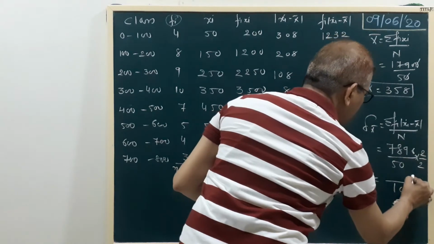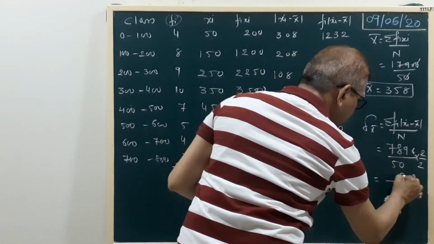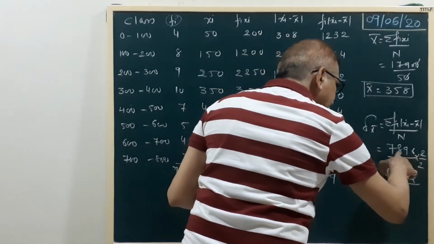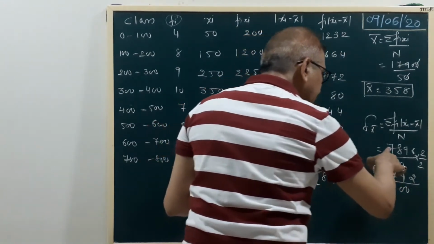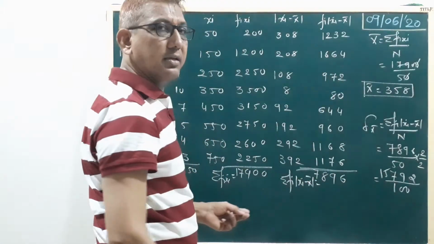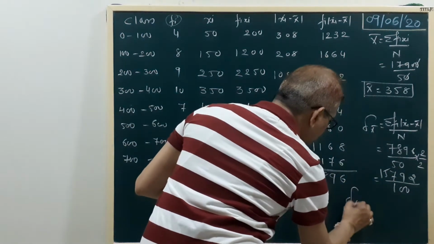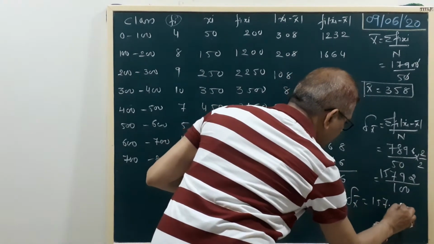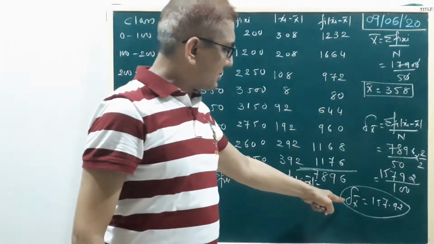Now multiply by 2. 2 6s are 12. 2 9s are 18 plus 1, 19. 1 carry on. 2 8s are 16 plus 1, 17. 1 carry on. 7 2s are 14 plus 1, 15. Right? Now directly cut two decimals here. So our final answer, delta x bar, equals 157.92. This is our final answer.